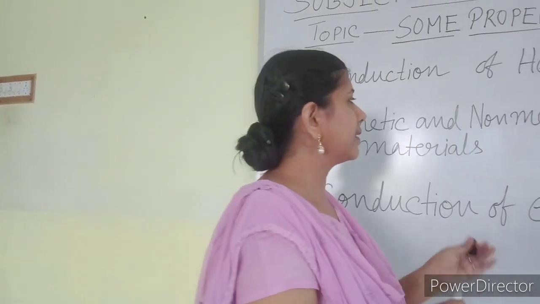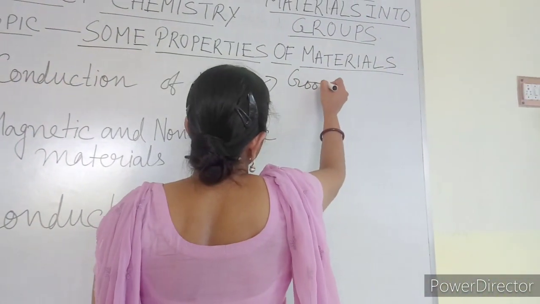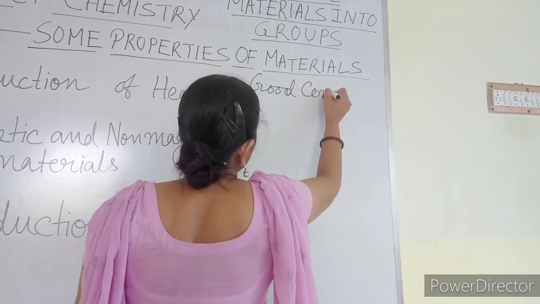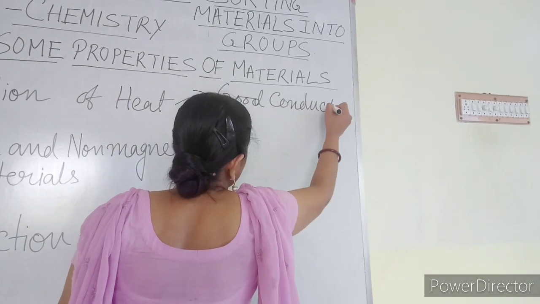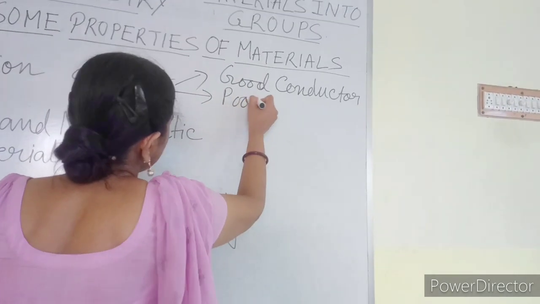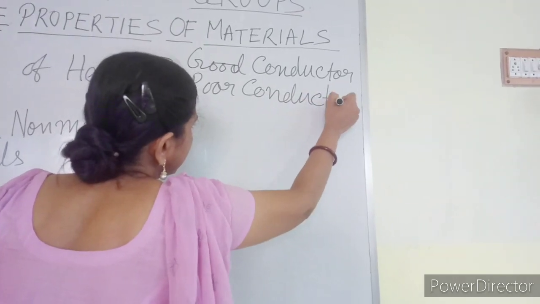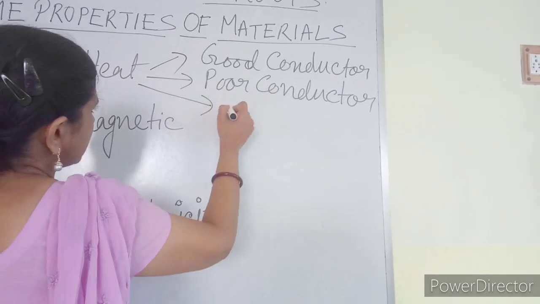According to that, we can divide materials into three parts: they can be good conductors, they can be poor or bad conductors, and they can be insulators.